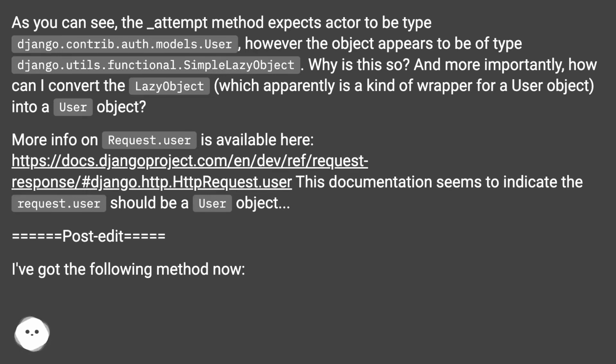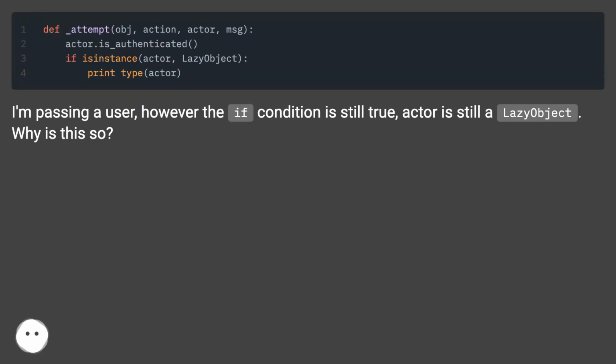Post edit. I'm passing a user, however the if condition is still true, actor is still a lazy object. Why is this so?